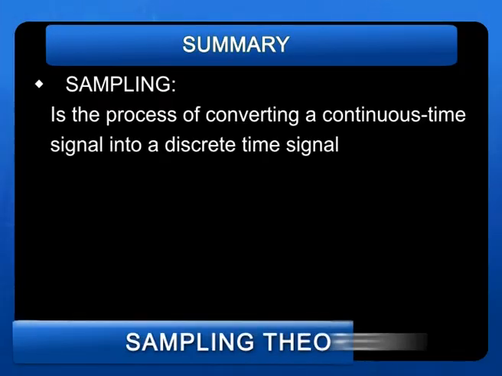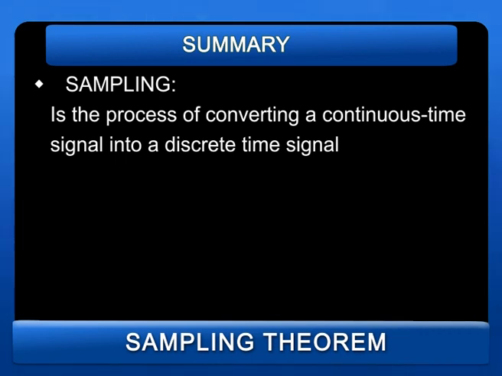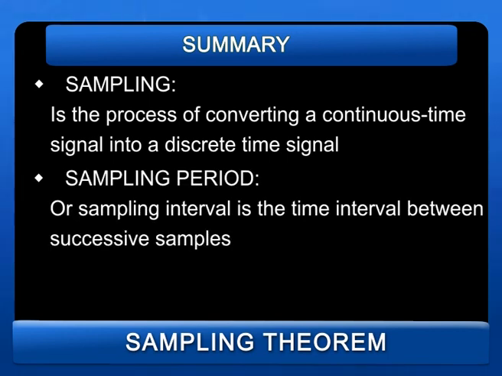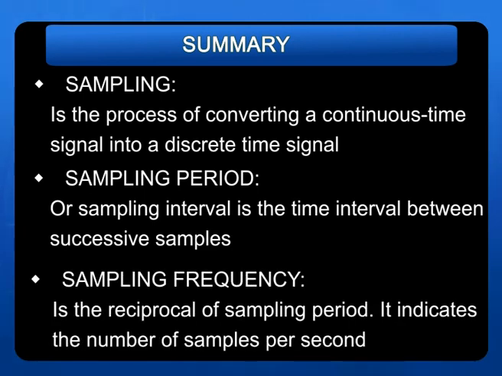What is sampling? Sampling is the process of converting a continuous time signal into a discrete time signal. That is called sampling. And what is sampling period? Sampling period, also called the sampling interval, is the time interval between successive samples. And sampling frequency is the reciprocal of the sampling period. It indicates the number of samples per second.